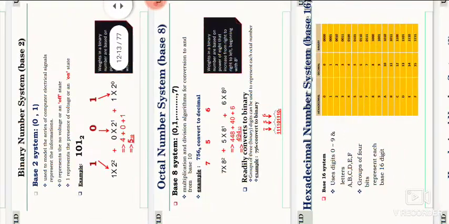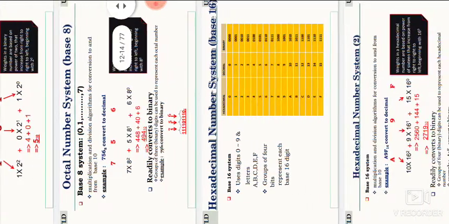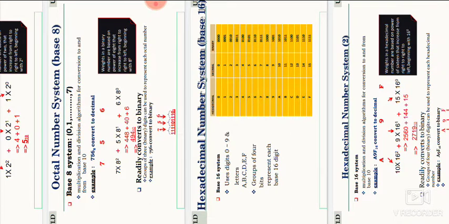This is the conversion of octal to binary. This is another method: the hexadecimal number system, in tabular form. So 0 to 9 and A, B, C, D, E, F, already discussed. A is the value of 10, B is the value of 11, C is the value of 12, D is the value of 13, E is the value of 14, F is the value of 15.